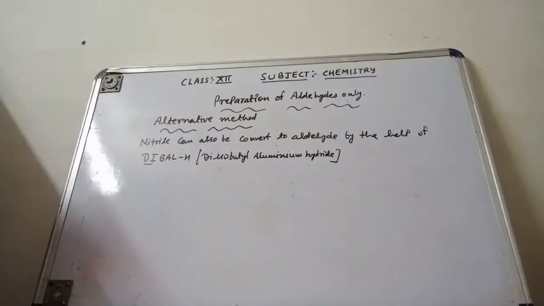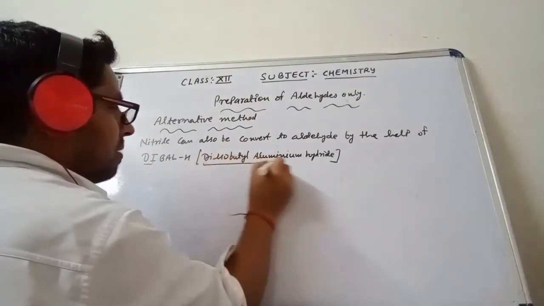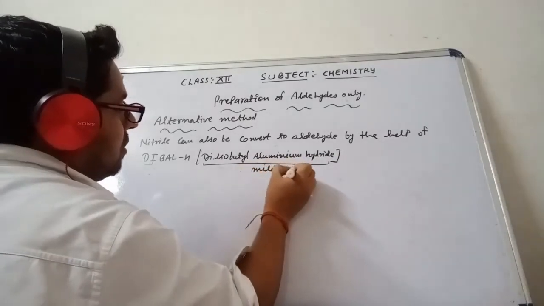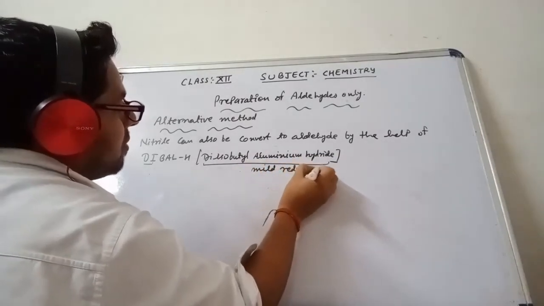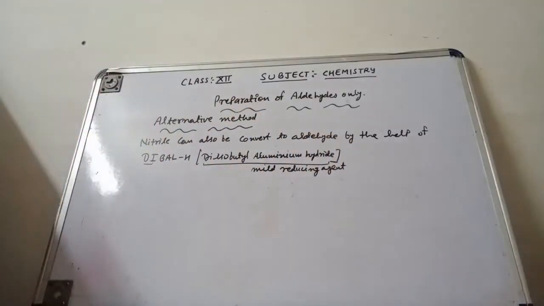Now this is a mild reducing agent. Whatever I talk about DIBAL-H, this is the mild reducing agent. Suppose DIBAL is mentioned as a reagent; how are you going to solve this?